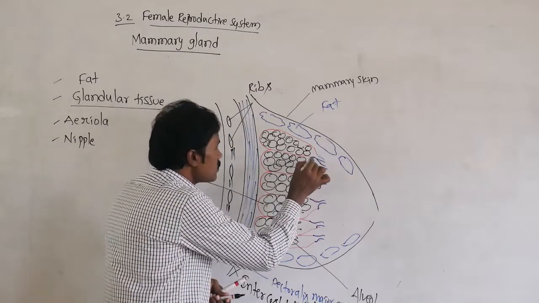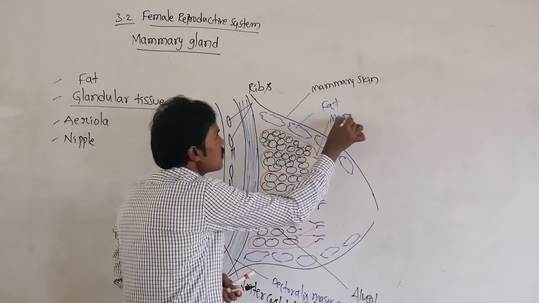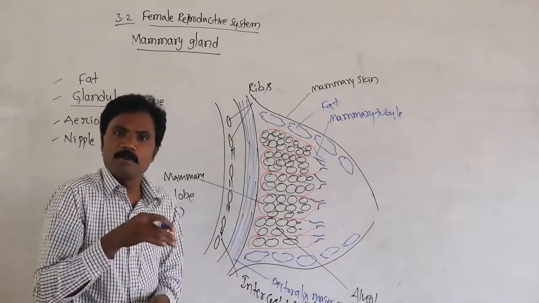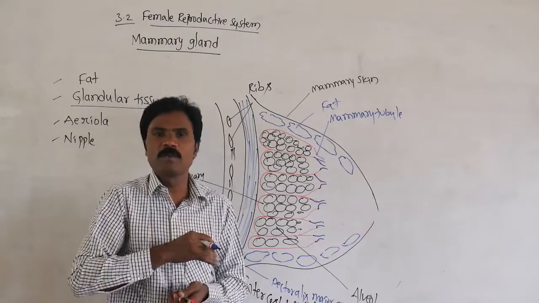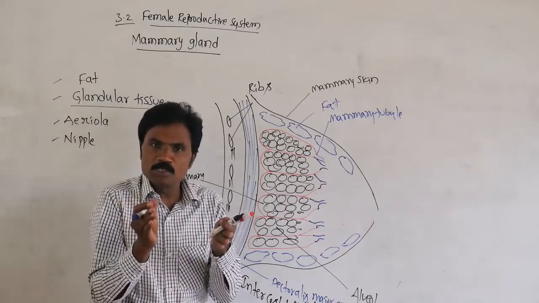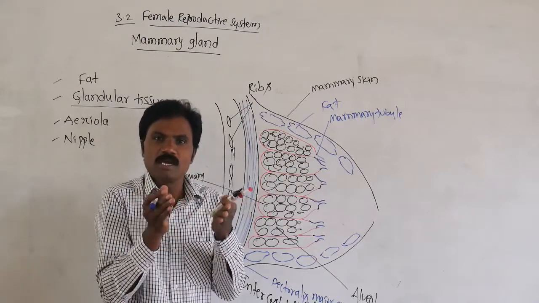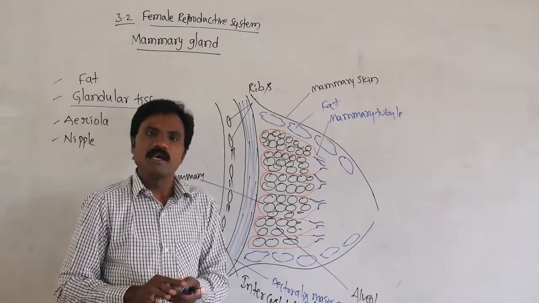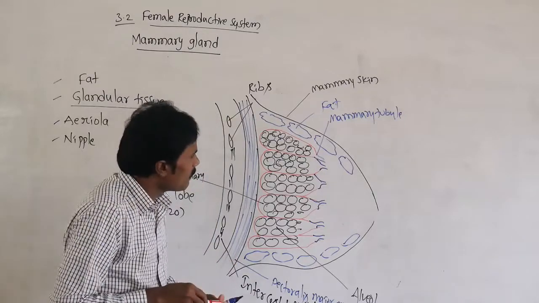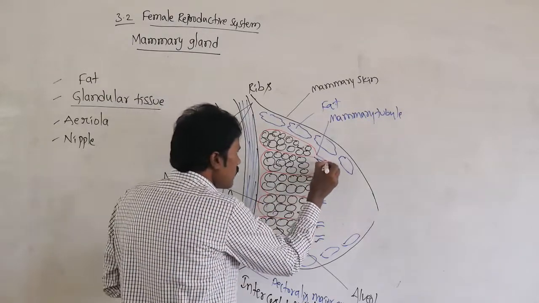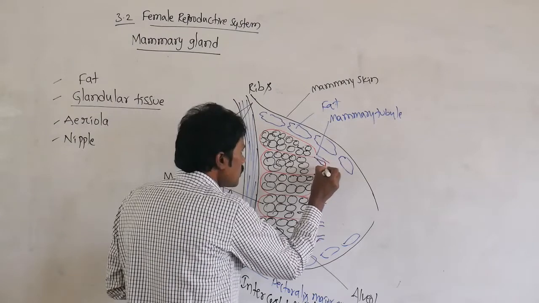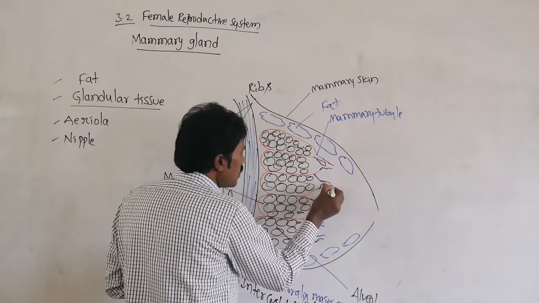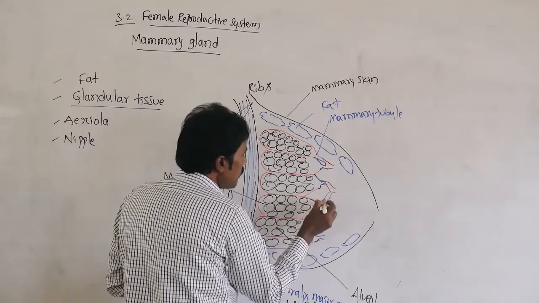These are the mammary tubules. How many mammary lobules are present? That many mammary tubules are present. These mammary tubules collectively get together to form the mammary ducts. Again, they get together and form the mammary duct, from here.